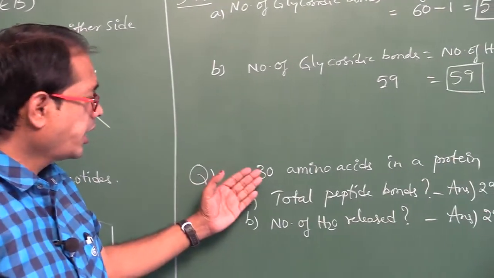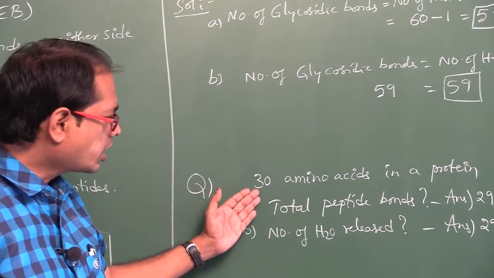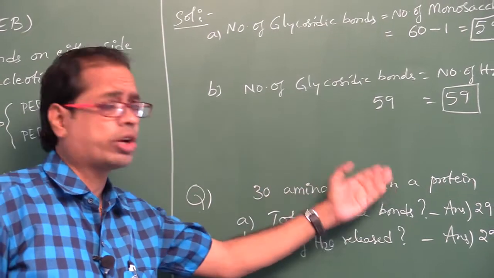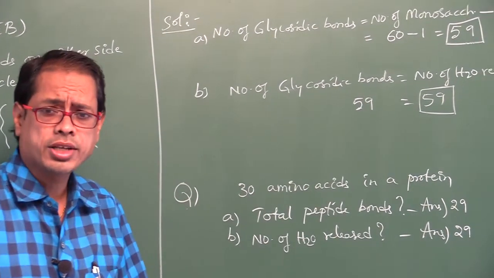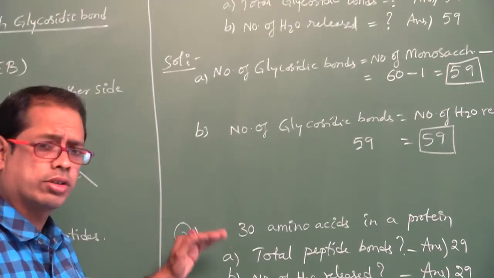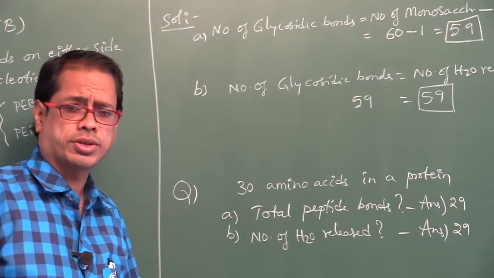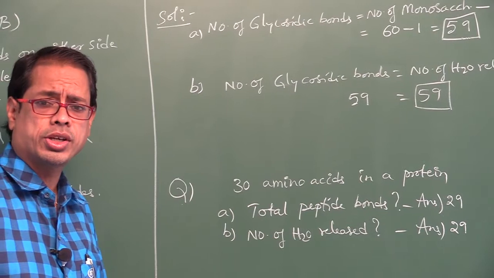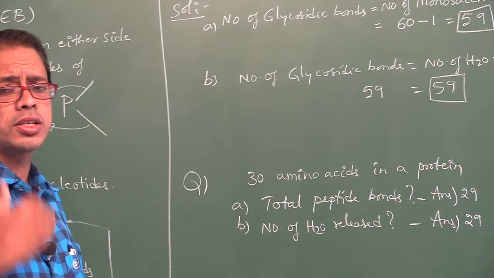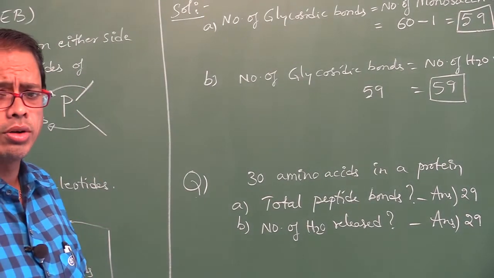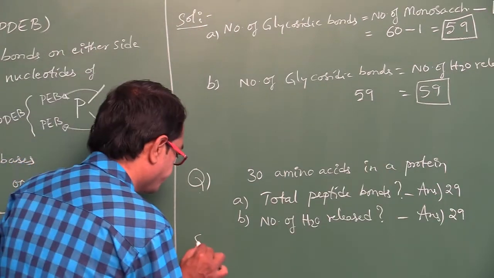Right. Another numerical. 30 amino acids are found in a protein. That protein contains how many amino acids? 30. Total peptide bonds. How do we get peptide bonds?